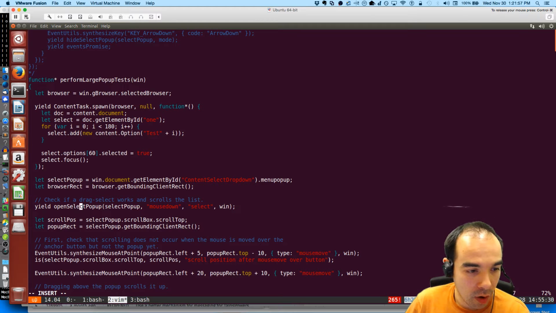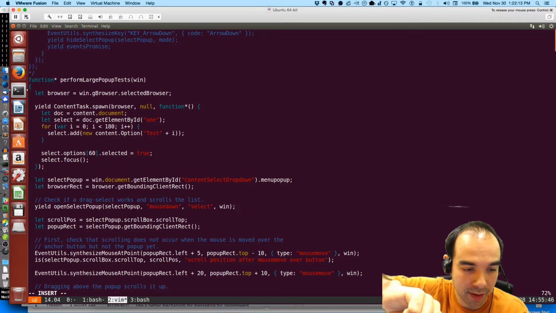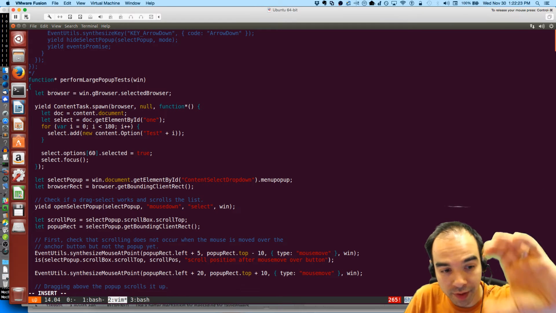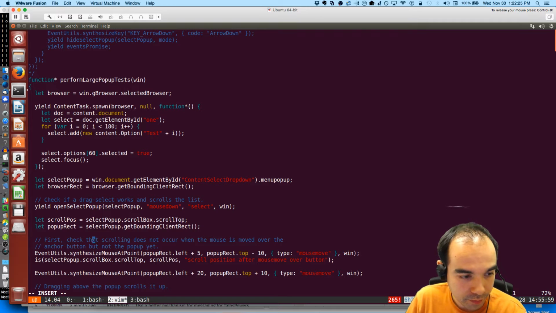Then we open the select pop-up with mouse down, and we get the select pop-up's scrollTop and bounding rect. Now it's open. Because the 60th item is selected, when we open, we should be scrolled down to that 60th element.